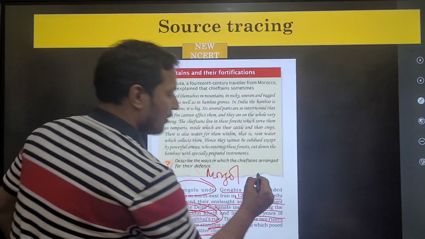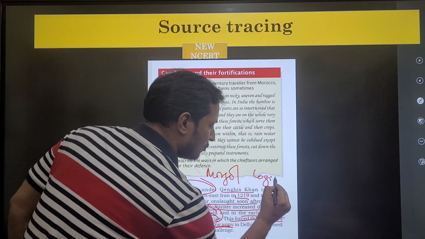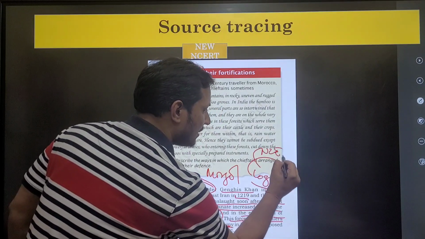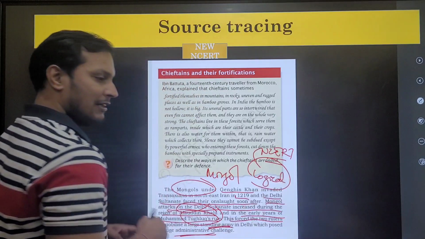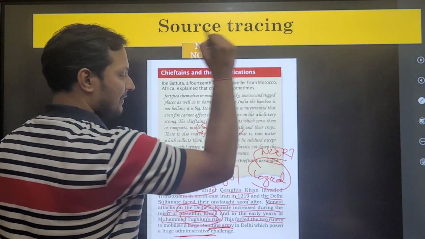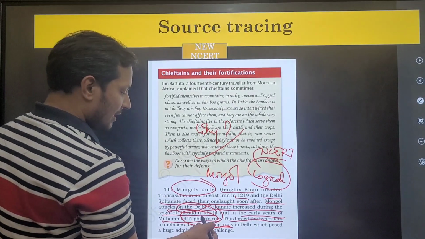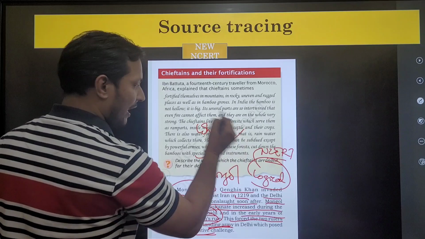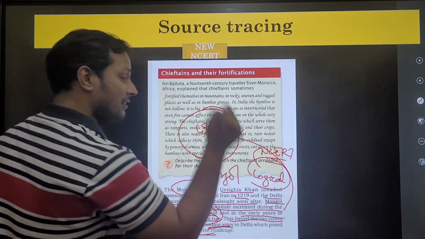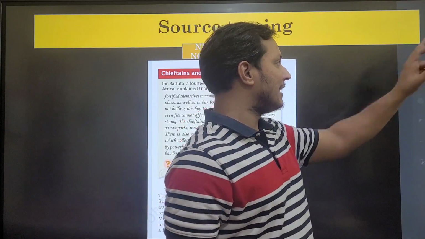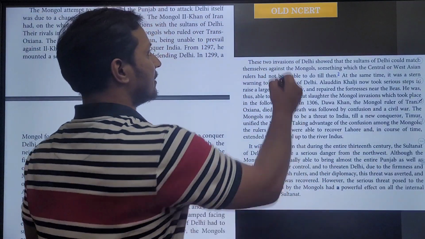So whenever logical statements are given in the NCERT, UPSC will frame questions on that. You see, why was an army raised by the Tughlaqs and Khaljis? Because of the Mongol invasion. So whenever a why is explained in the NCERT, generally UPSC will frame questions on that. But the exact details of this question are available in the old NCERT.